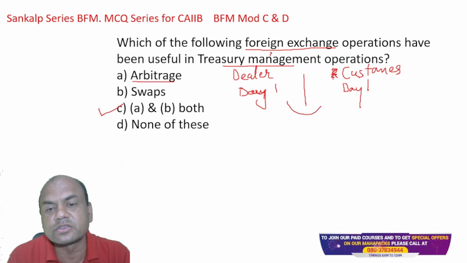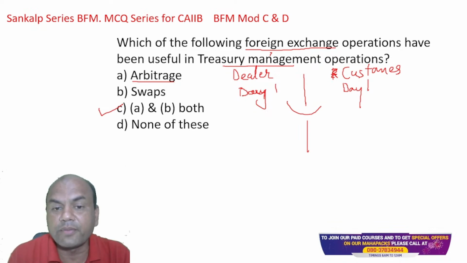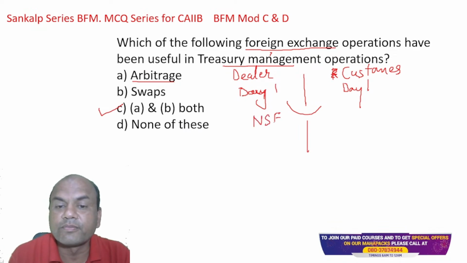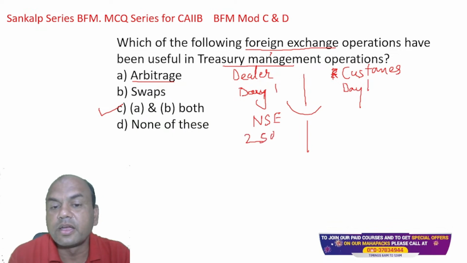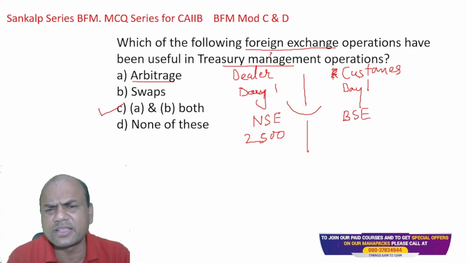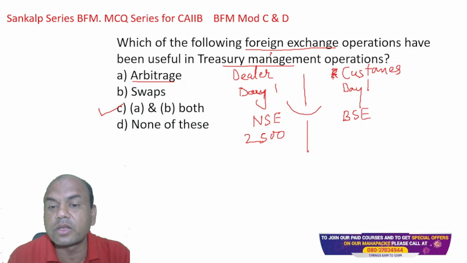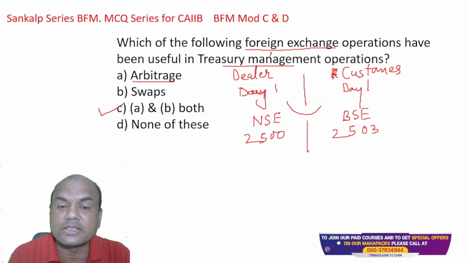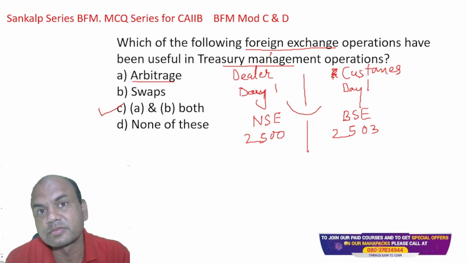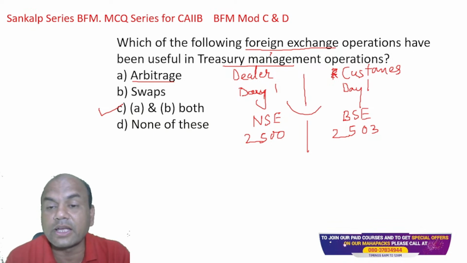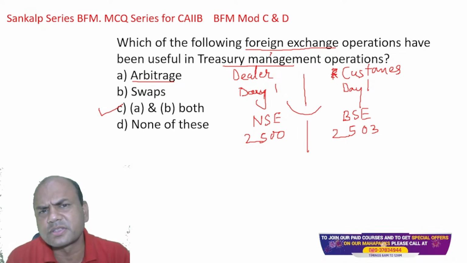Similarly in BSE and NSE also. Suppose there is a Reliance share, and I buy it on NSE at, let's say, 2500 and immediately sell it on BSE. Suppose there is a price gap between the two exchanges, which lasts hardly 4 seconds. It is 2500 over here and 2503 over there, a 3 rupee gap. So what will I do? I'll buy 1 lakh shares here and sell 1 lakh shares there. I earn 3 lakh, 1 lakh into 3, in 4 seconds. That is arbitrage. Safest.